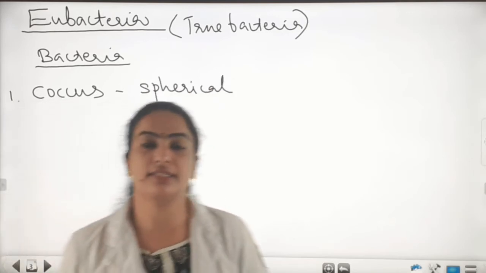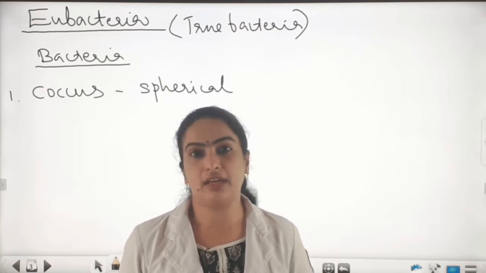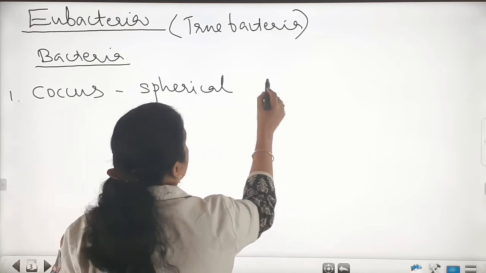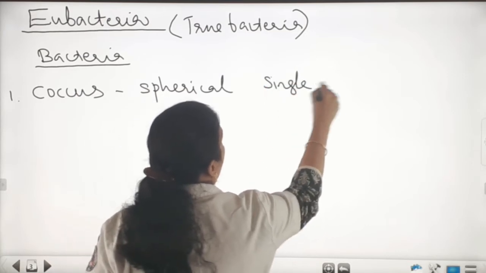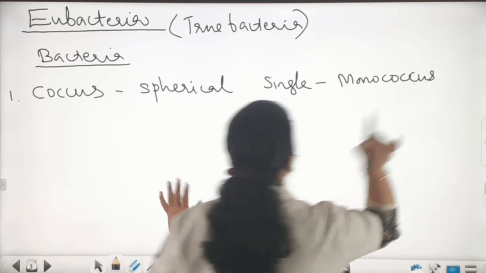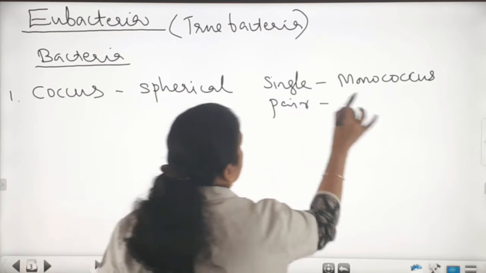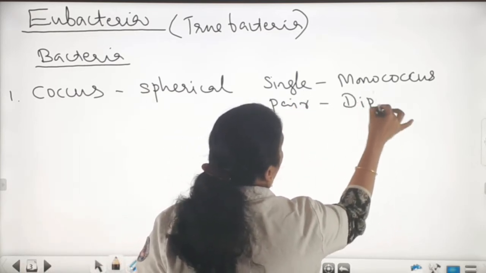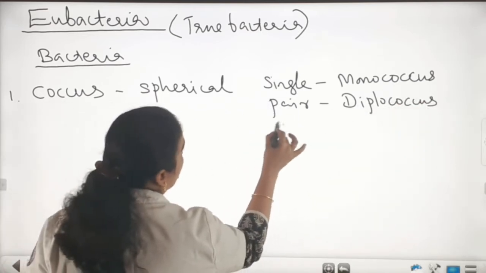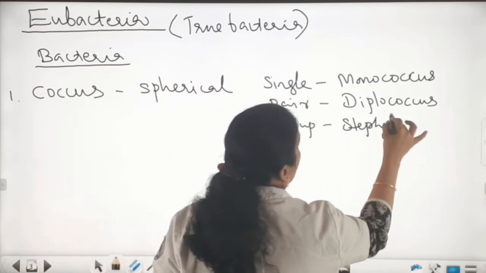And this coccus occurs singly, in groups, in chains, or in pairs also. If it is found singly, it is called monococcus, and when found as a pair, diplococcus.